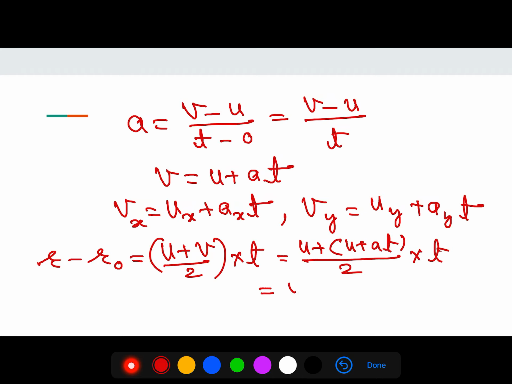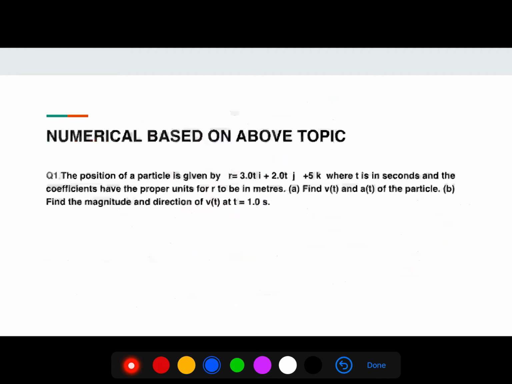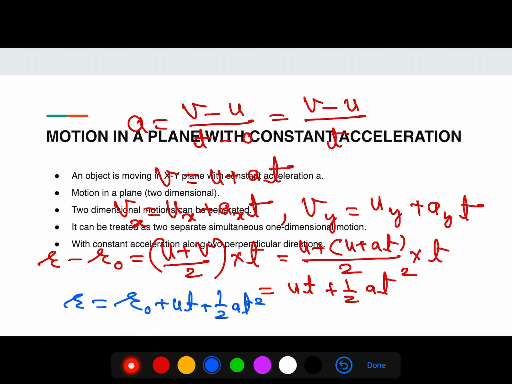Then you will get ut plus half at square, and r will be equal to r naught plus ut plus half at square.